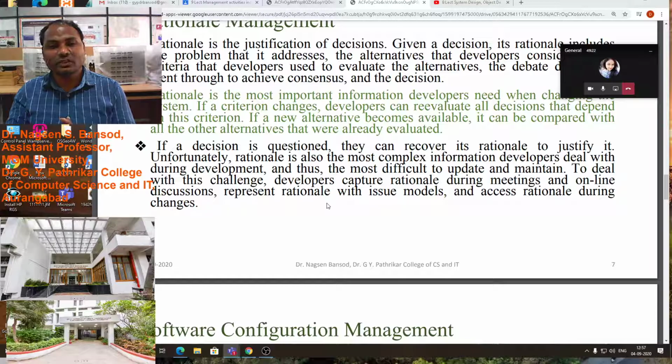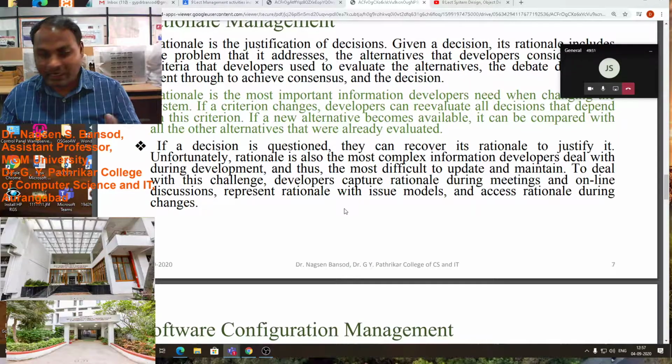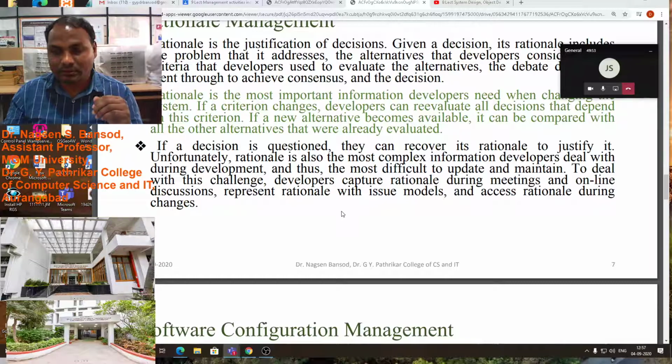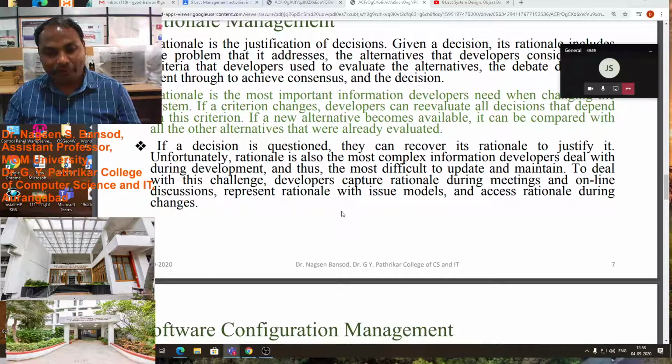Unfortunately, rational is also the most complex information developers deal with during the development, and thus the most difficult to update and maintain. To deal with the challenge, developers capture rational during the meetings and online discussion, present rational with issues models, and access rational during the changes. You see, the rational is also complex. We have to face complexity once we collected information, and then think about that information, what we will do.